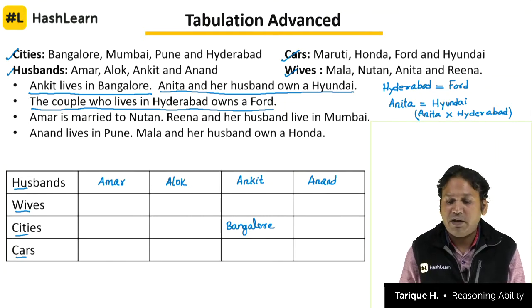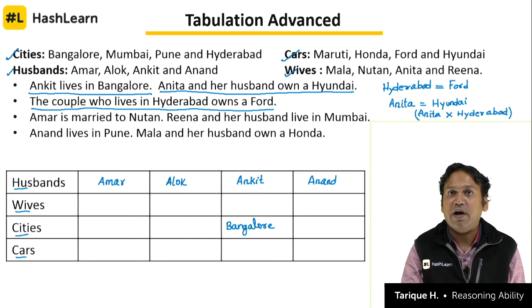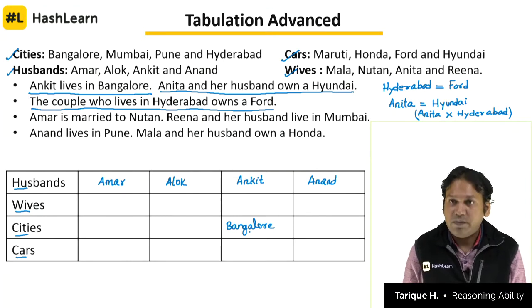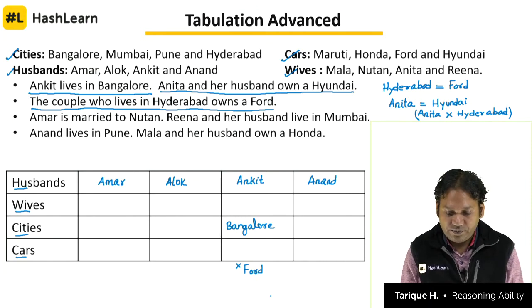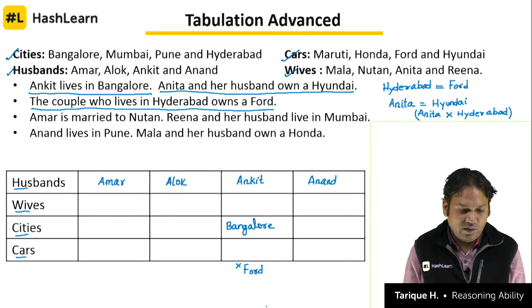The couple who lives in Hyderabad owns a Ford, so Hyderabad and Ford are a mandatory pair. Ankit lives in Bangalore. That means the car which Ankit owns cannot be which car? It cannot be Ford, because Ford will be owned by the person who lives in Hyderabad as per the question given to us. So it's very clear, Ankit does not own a Ford. Clear? That's also something we get to know from the second clue.